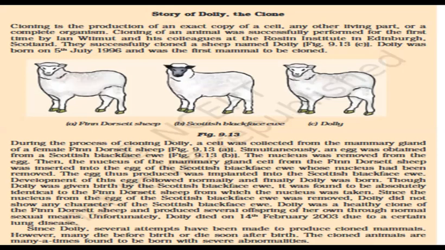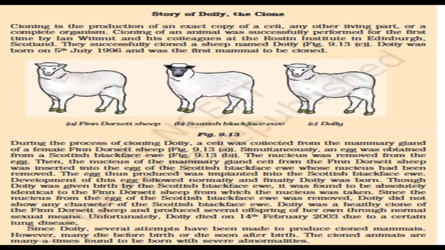Then the nucleus of the mammary gland cell from the Finn Dorset sheep was inserted into the egg of the Scottish Blackface ewe, whose nucleus had been removed. The egg thus produced was implanted into the Scottish Blackface ewe, and after the implantation, the development of this egg followed normally, and finally Dolly was born.